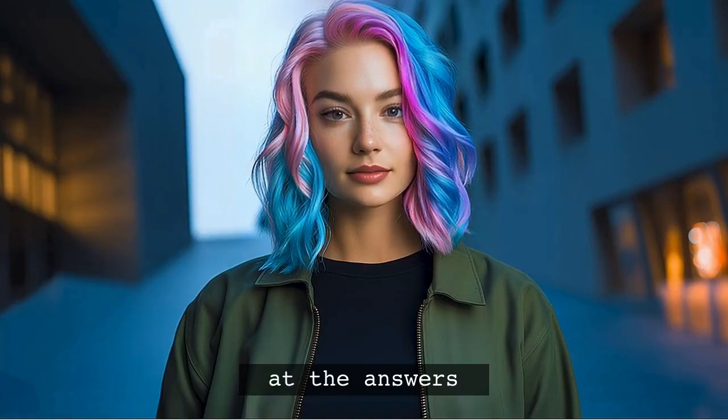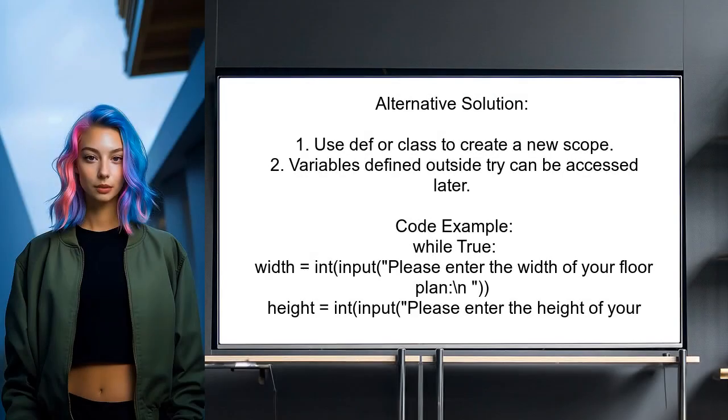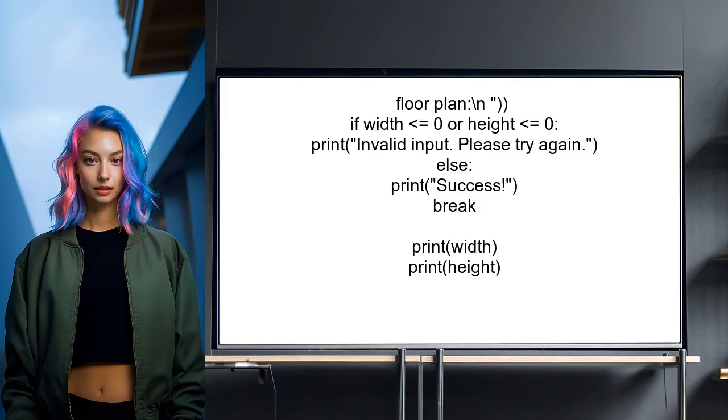Now let's look at the answers provided by other users. This user explains that to create a new scope in Python, you need something stronger than a try block, like a function or a class. They illustrate this with a code example where variables width and height are defined outside of any try block, allowing them to be accessed later.